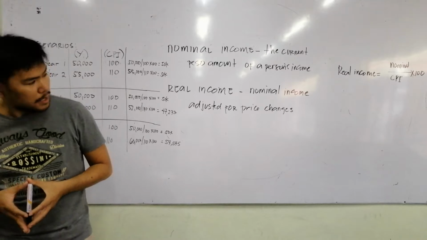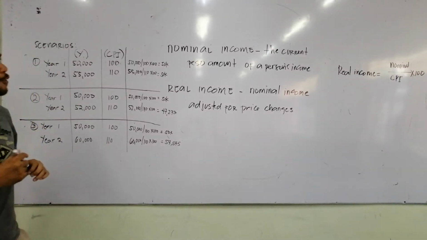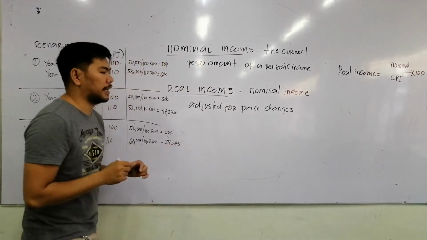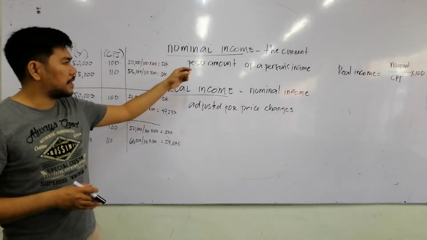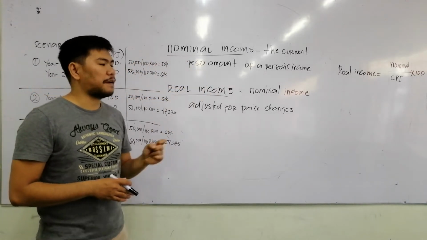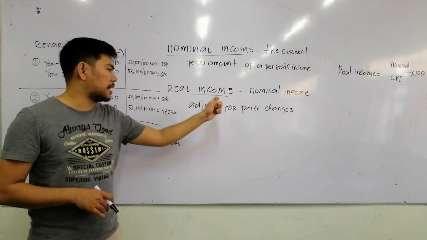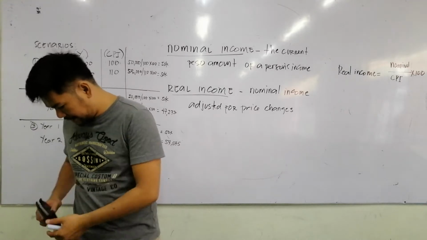Okay? So here, let's define nominal income and real income. The difference between the two is very simple. Nominal income is the current peso amount of a person's income, whereas real income is the nominal income adjusted for price changes. Let's have an example.